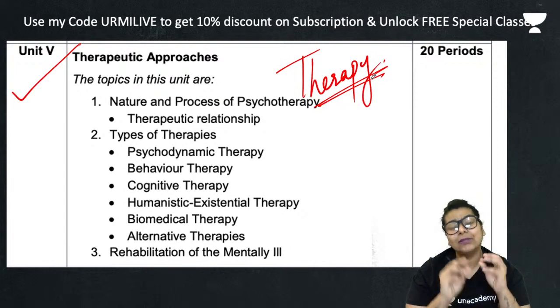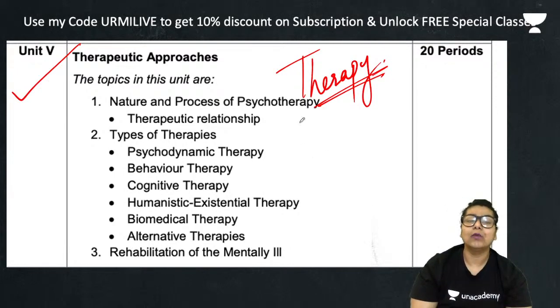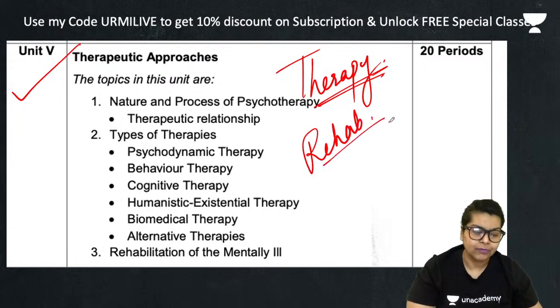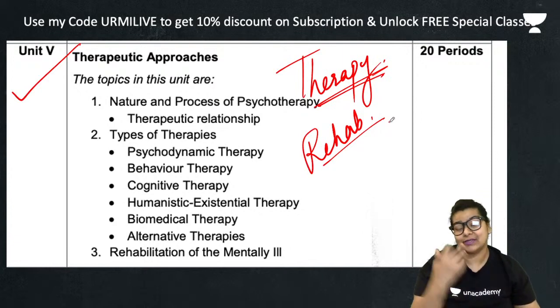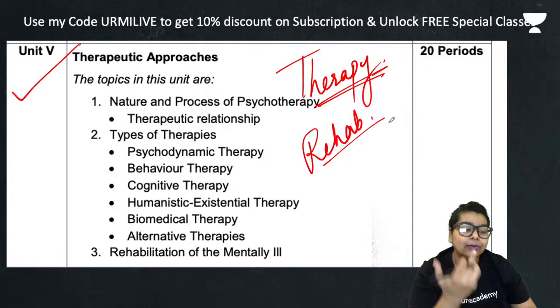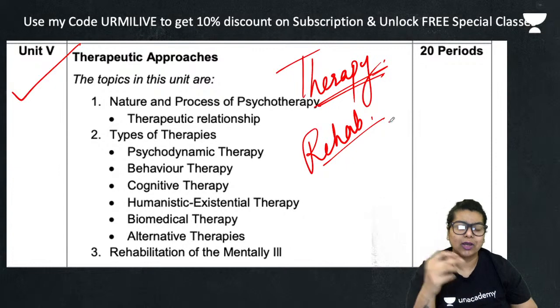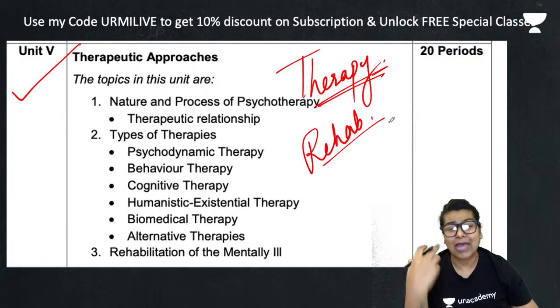These are the treatments and therapies we would be speaking about, a kind of rehab process: why rehabs come into the picture, why people need to come out of a trauma, come out of a disease, and how they can tackle it. Some people have a smoking disorder, how can they leave smoking and come out of it, how can they come out of drugs, how can they come out of alcohol.